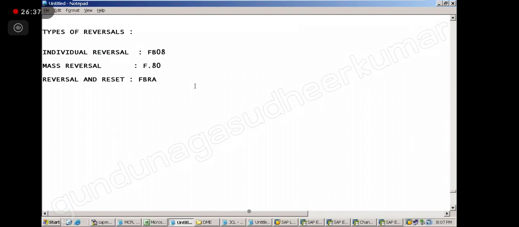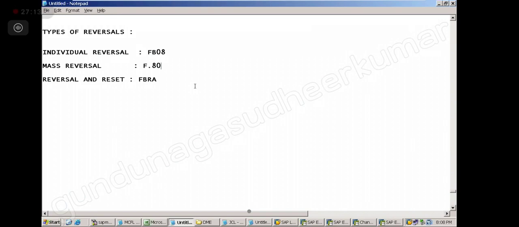Whether you have posted in FB50 or whether you have used the sample document to post it, they are both equal. The question is not about how you post it. The question is about the document, is it correct or not? If it is wrong, I want to reverse it. The sample document number is 1001 only, not such a big number. Now, using the sample you posted this.